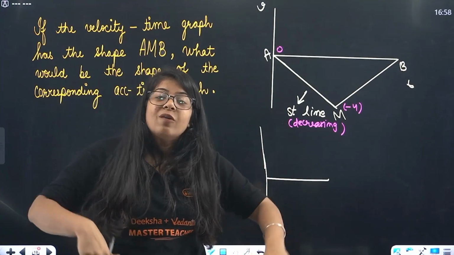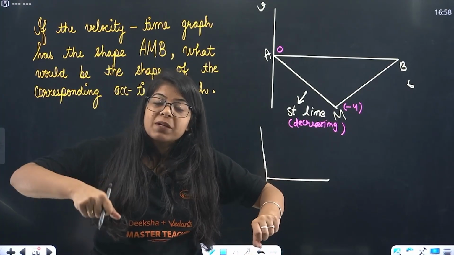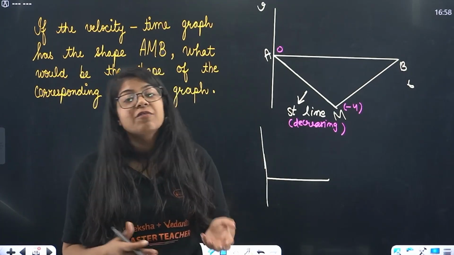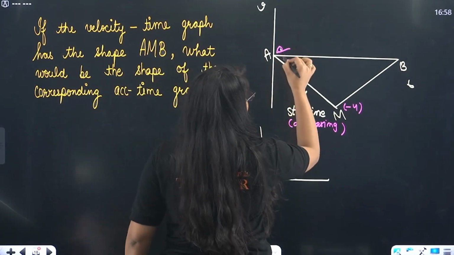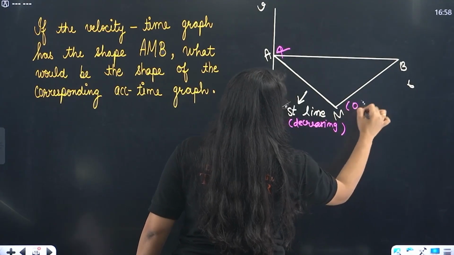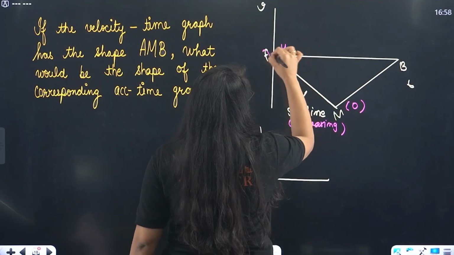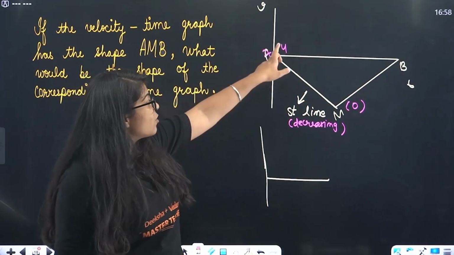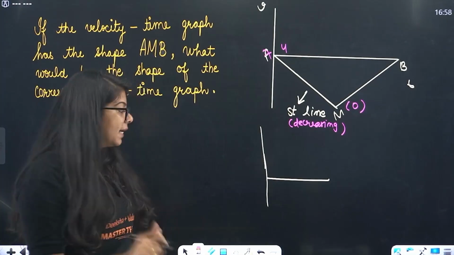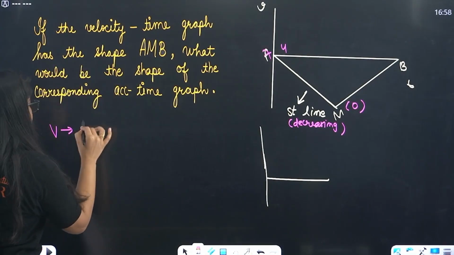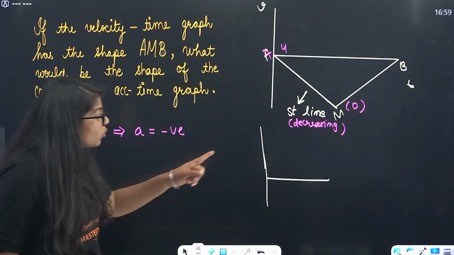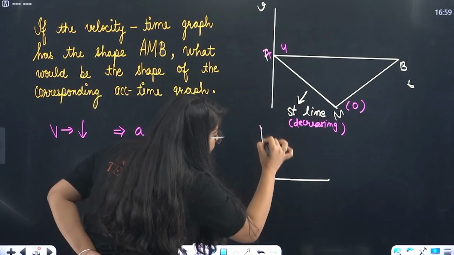Your vehicle, you are driving it at 4 meter per second. Now you are stopping. So your final velocity is 0. Initial velocity was 4, final is 0. Let's say here you had 4 meter per second and now the velocity is 0. So velocity is decreasing, so acceleration will be negative. Velocity is decreasing, that means acceleration is negative. So you will draw this acceleration below the x-axis.